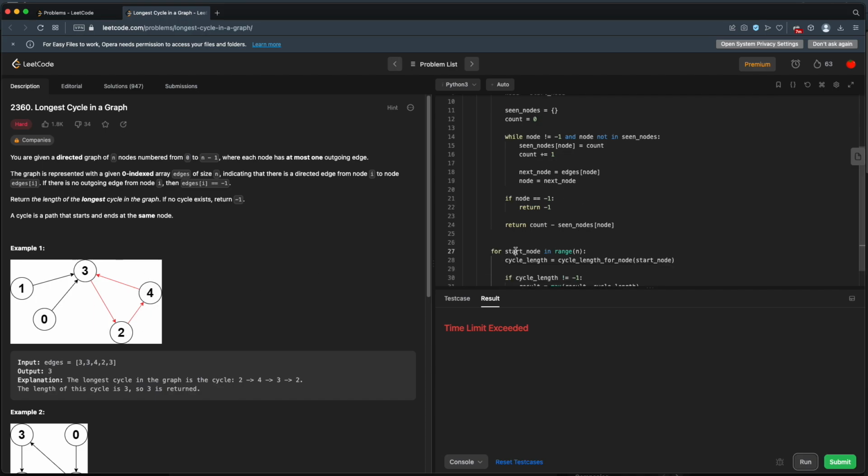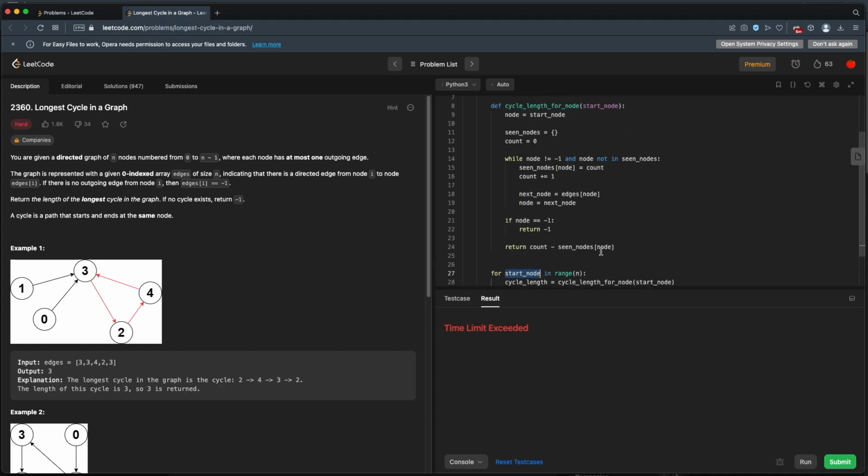So down here, we want to keep track of whether or not we've already found a cycle for this node. So when we go from 0, we'll say, yeah, we haven't found a cycle for 0 yet because it's our first node. Then we go to 1. We might not have found the cycle yet for 1, but once we hit 3, we'll say, yes, we've got a cycle for 3 already. So we can just exit out and say the cycle for 3 is length 3. So let's eliminate some of these inefficiencies in here.